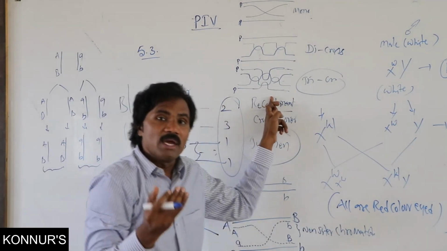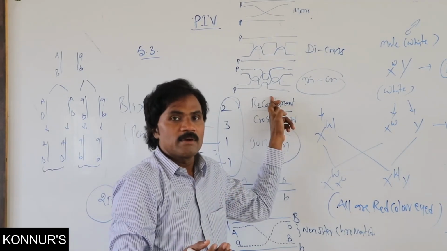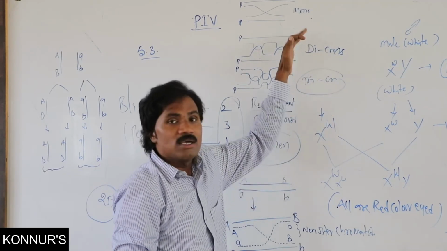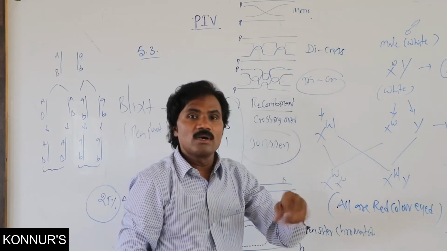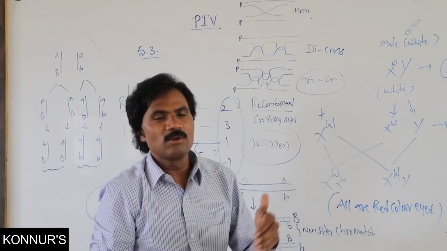So there may or may not be a parental offspring if crossing over is tri. So like that, there may be possibility of crossing over single, di and tri. All these different types are possible.